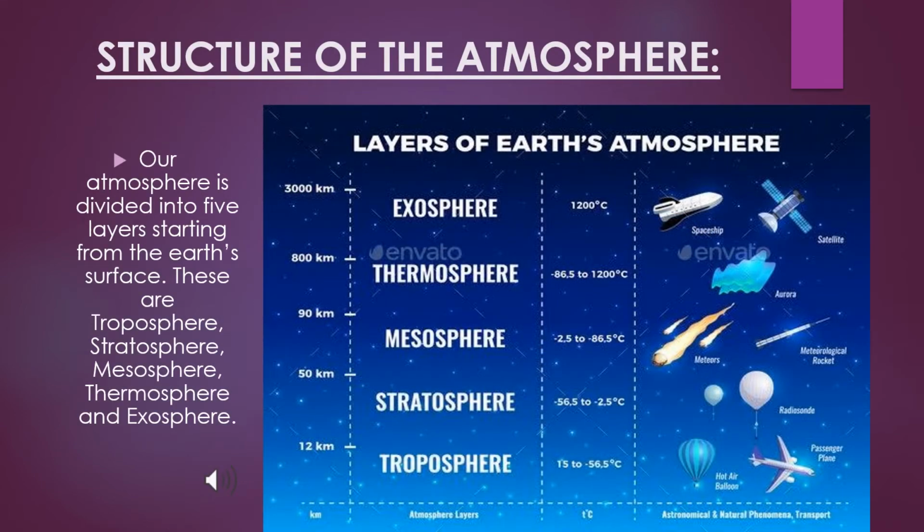Then the structure of the atmosphere. Our atmosphere is divided into 5 layers starting from the earth's surface. These are troposphere, stratosphere, mesosphere, thermosphere and exosphere. Basically our atmosphere is based on some layers which show their specific qualities. These layers are divided into 5 parts, from bottom to top of the atmosphere.